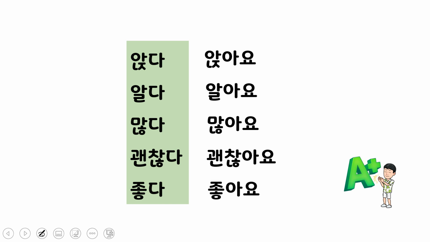So all these words end in a consonant and the vowel of the last stem is O or A. Therefore, it takes 아요, right? Okay.